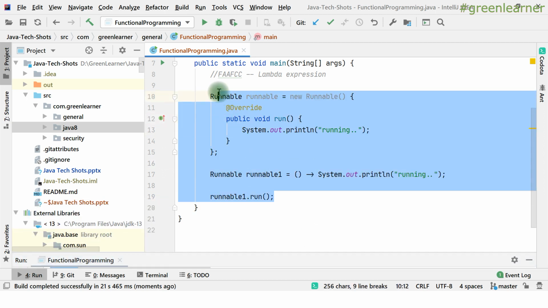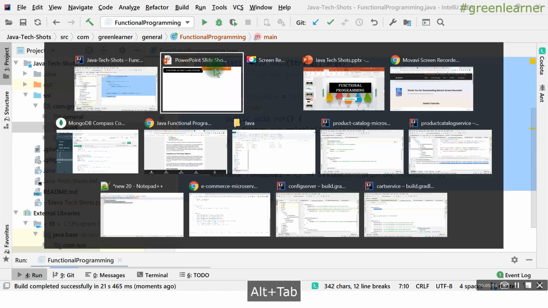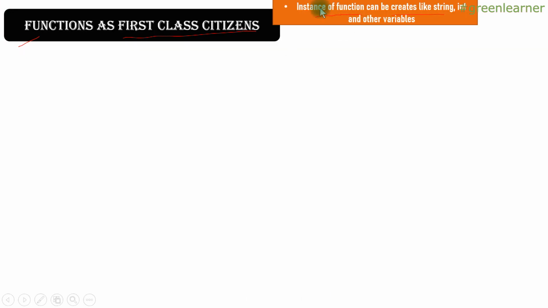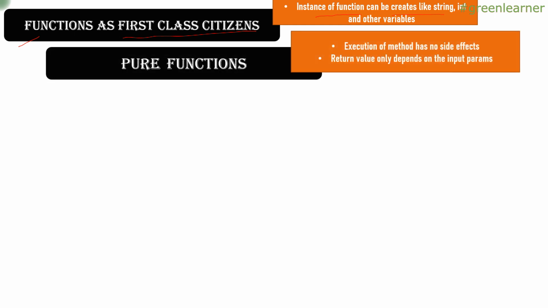So this is about function as a first class citizen. Now I can create the instance of a function like others. The body of the function can be held in a variable so that it can be called whenever needed, right? The next property is pure function.